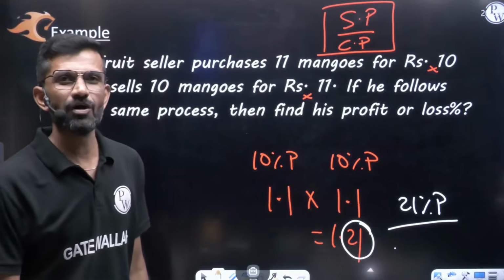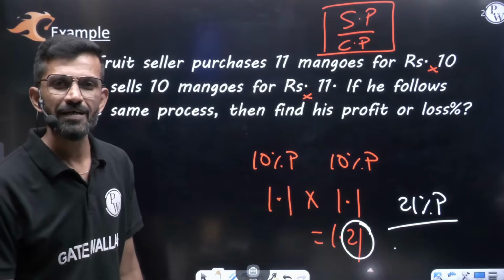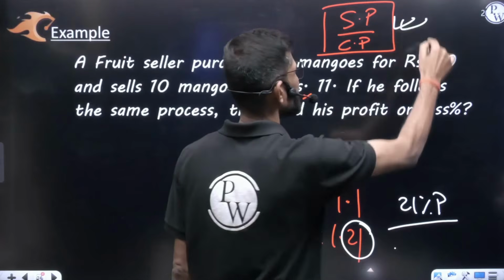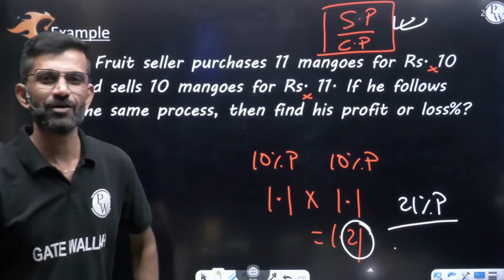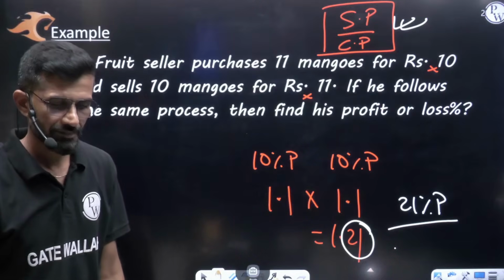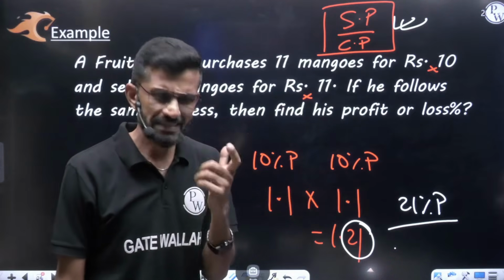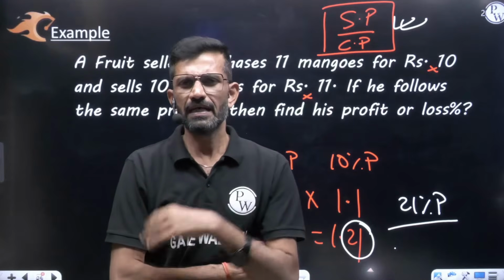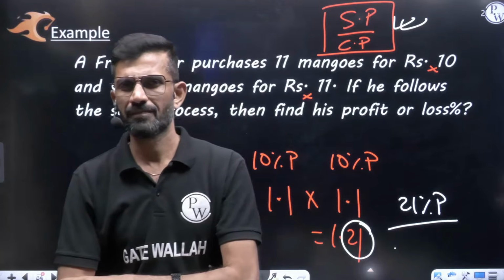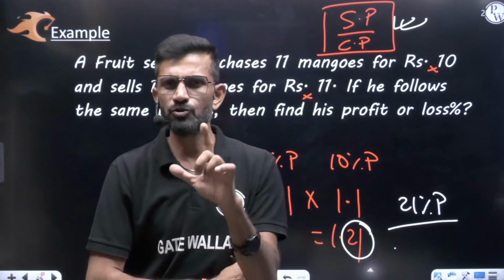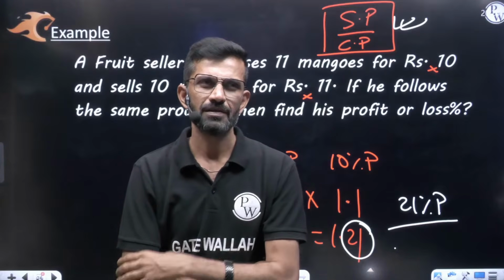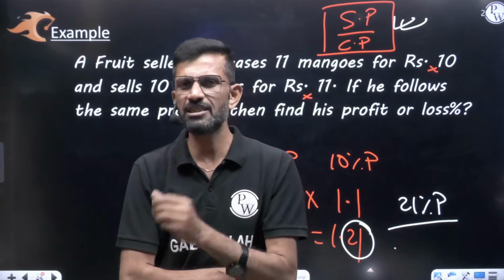But understanding all the questions in this much simplest way is highly impossible. That is the reason we have a concept called SP by CP, selling price by cost price. Now let us understand this concept. If I ask you a simple question, in 500 rupees, you purchased 10 pens. So what is each pen value? 500 rupees, 10 pens means each pen value is 50 rupees.